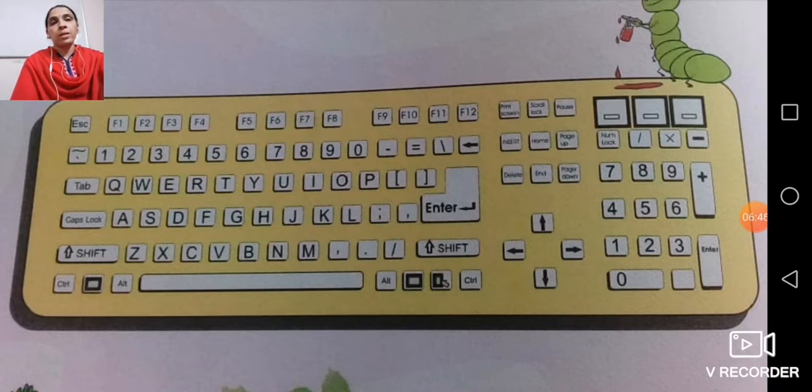That space bar key, which is the longest key on the keyboard, is very important. Which key is the longest key on the keyboard? That is your space bar key, that you have to remember. Then we have the enter key. If you have to move to the next line, you are supposed to press enter, and then you are going to shift to the next line.